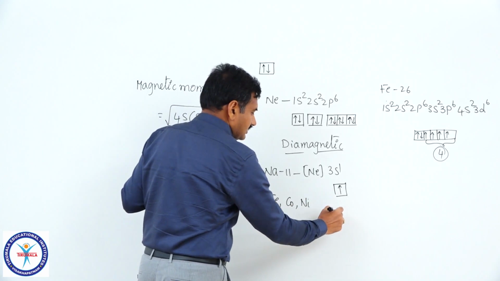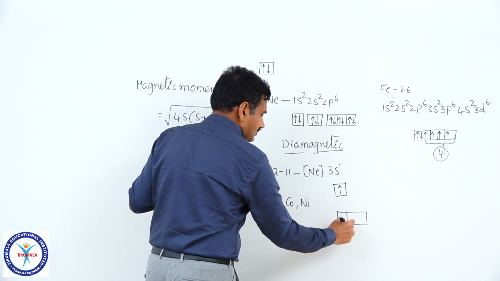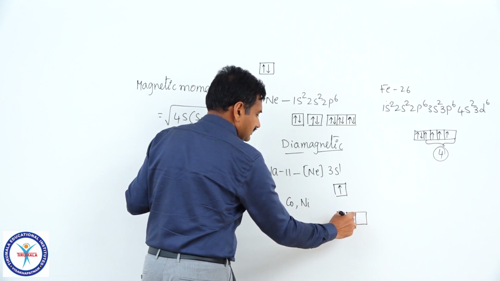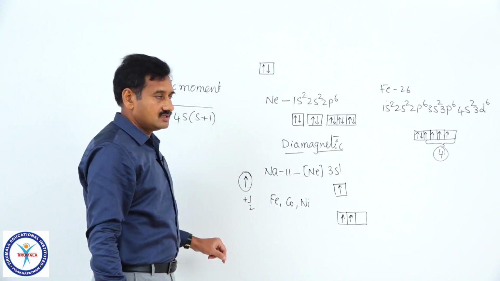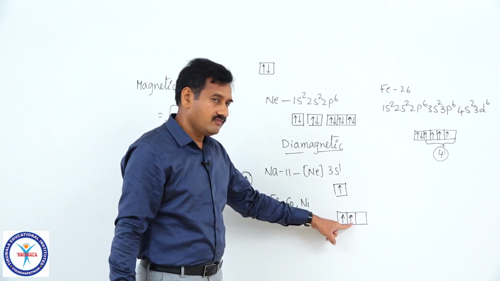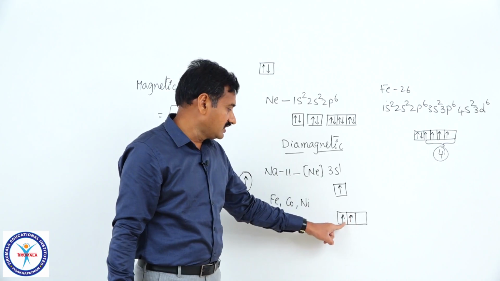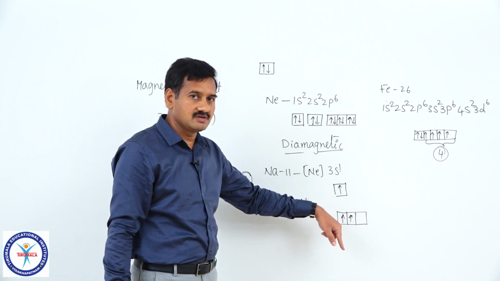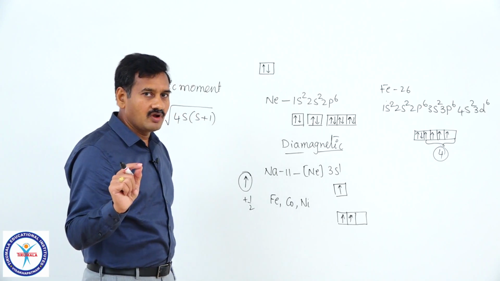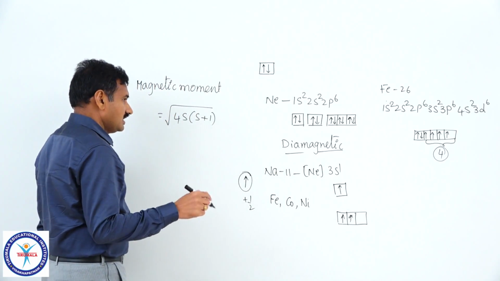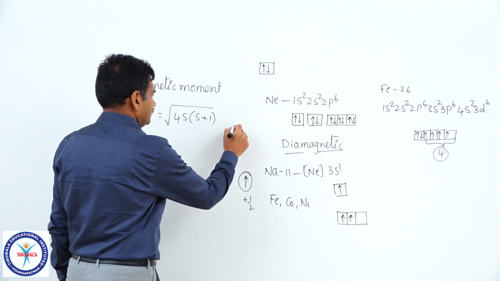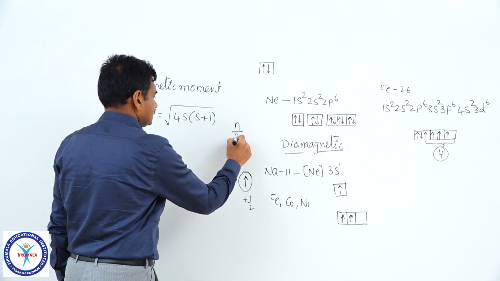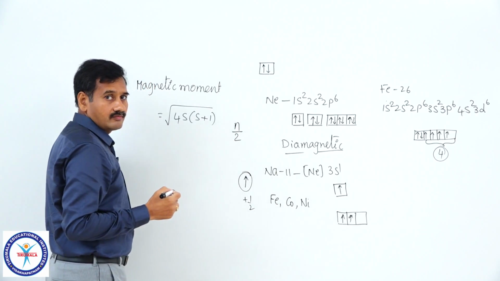If 2 electrons are there with the parallel spin, what is the net spin? Half plus half, 1. If 3 electrons are there, 3 by 2. 4 electrons are there with parallel spin, 4 by 2. If n number of electrons are there with parallel spin and if they are unpaired, n by 2 is the total spin.